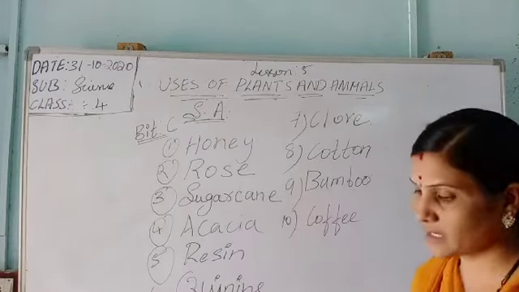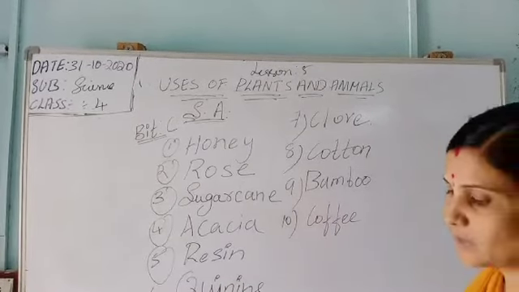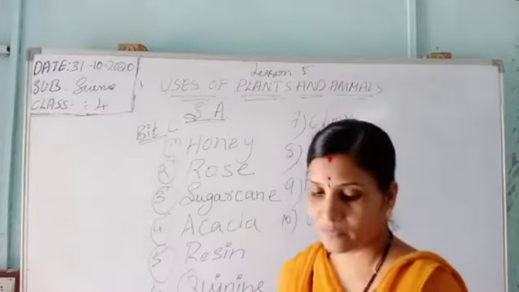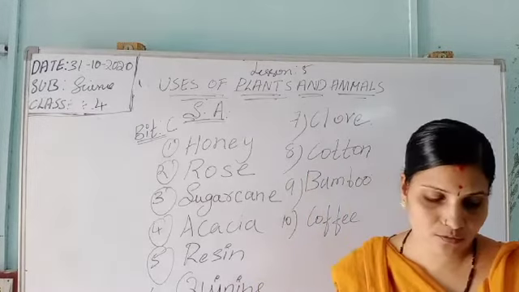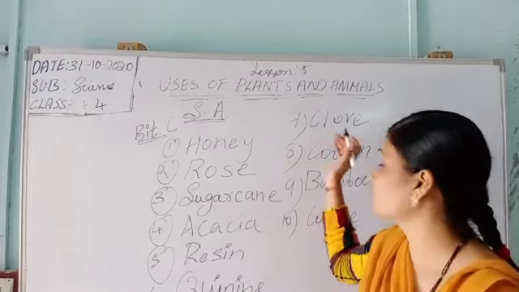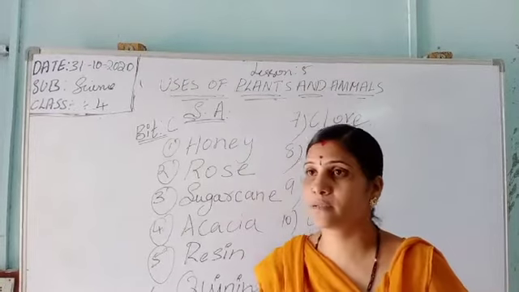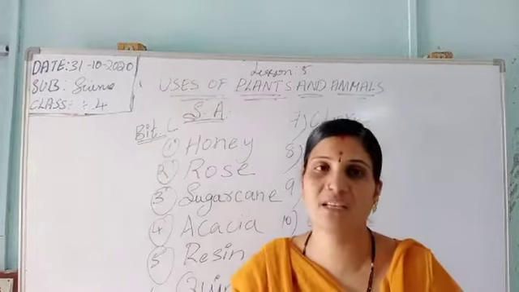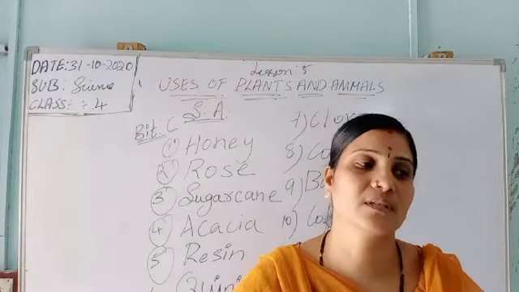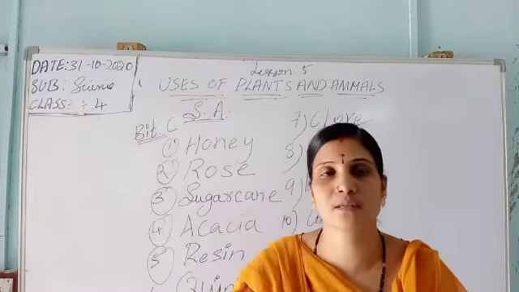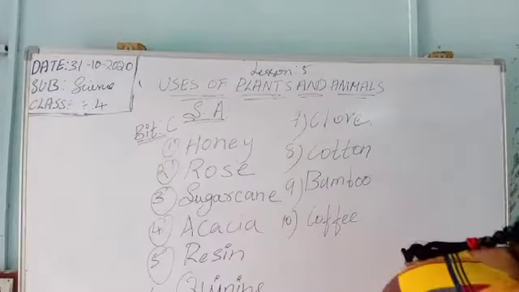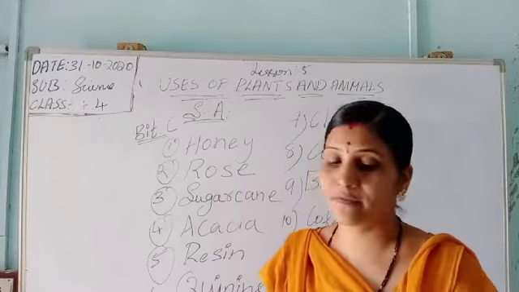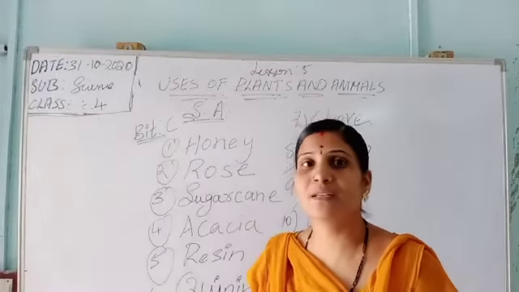So this is the completion of the lesson. We have completed uses of plants and animals, as we have learned from the starting. I have given you a short homework: write the questions and answers in your rough notebook with the help of the textbook. They are very easy. I repeated the questions and answers too. Now we have completed lesson number 5 also. Children, with the help of textbooks we can learn very easily.